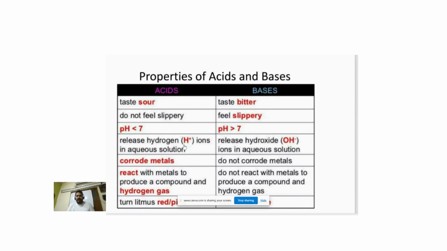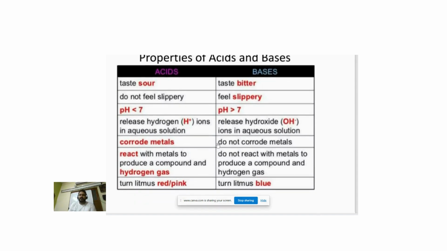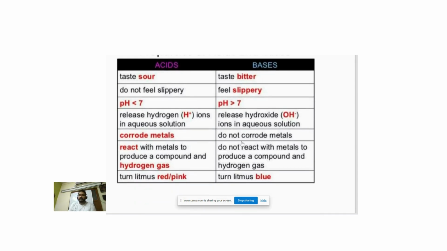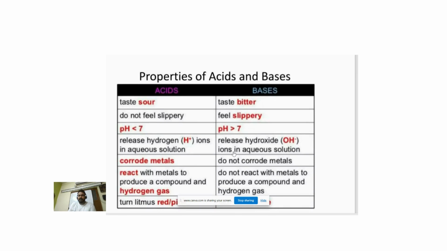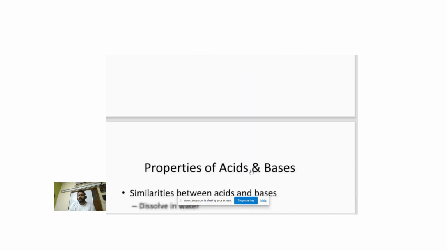Acid releases hydrogen ion, bases release hydroxide ion. Acid produces corrosion to metals, bases do not corrode metals. Acid reacts with metals to produce compound and hydrogen gas. Base does not react with metals to produce compound or hydrogen gas. Acid turns litmus red or pink, bases turn litmus to blue.